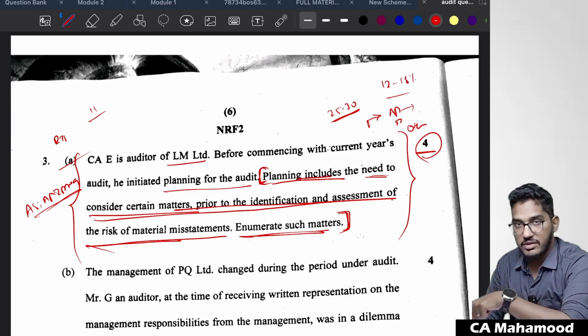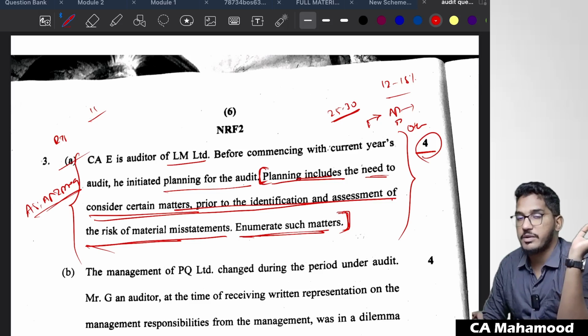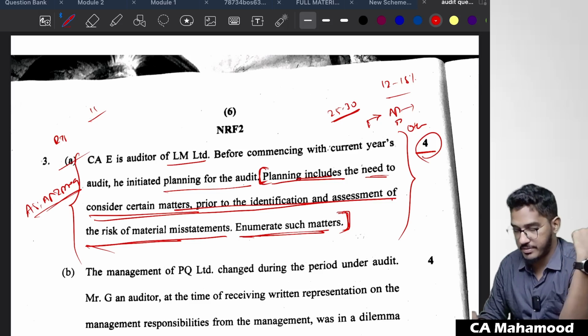12 marks are already there here. 11 marks are already there here. I don't know in MCQs how many questions they have tested from the audit strategy, planning and program. If they have tested, please let me know in the comment section.